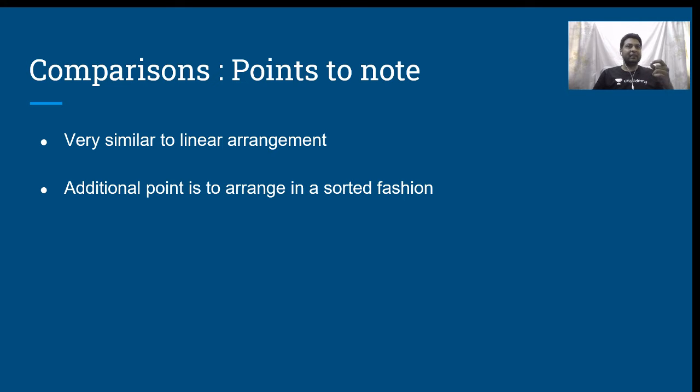So if I say that people are comparing their weights, we need to arrange them in a linear fashion, maybe in the ascending order of their weights. If I say people are comparing their height, we need to arrange them in either ascending or descending order of their height.